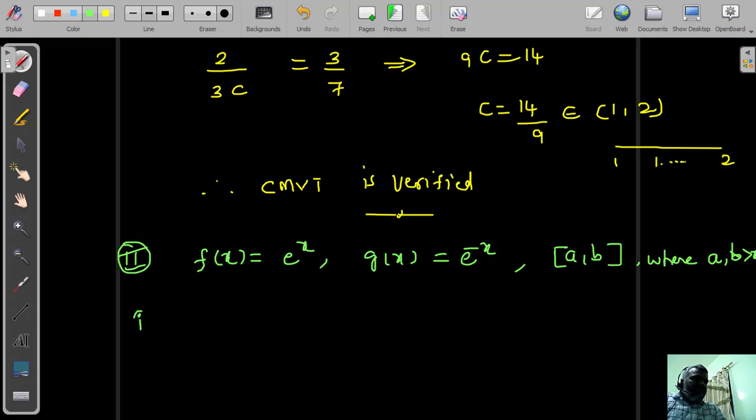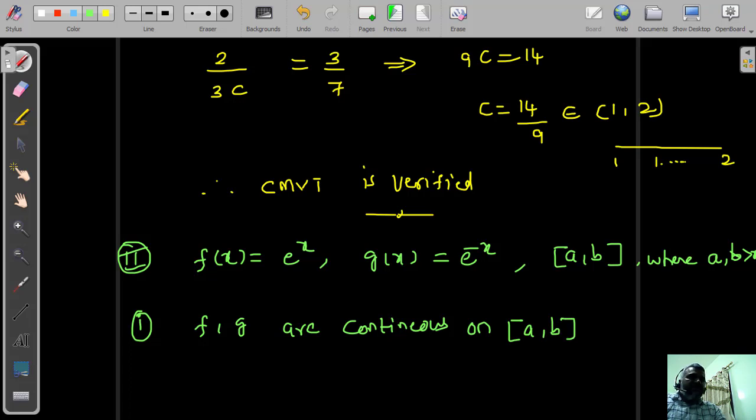The first condition: f comma g both are continuous on the closed interval a comma b. How are both continuous? Because we know that exponential functions are continuous everywhere. So here f comma g are continuous on the closed interval a comma b.